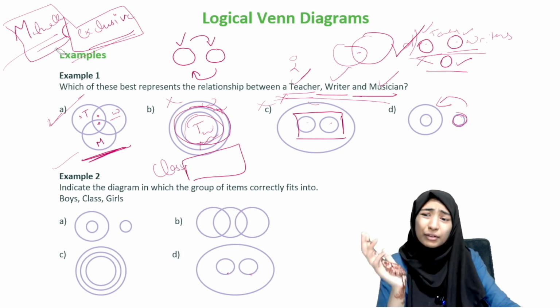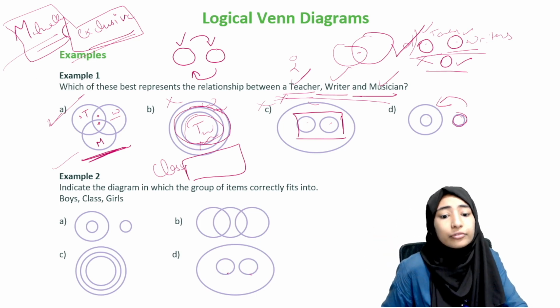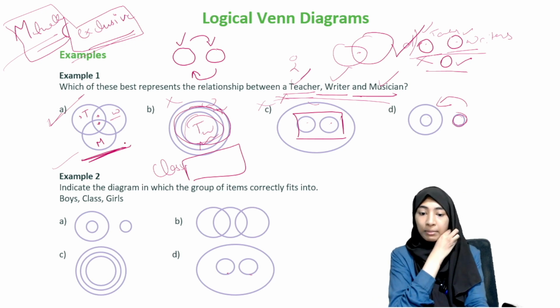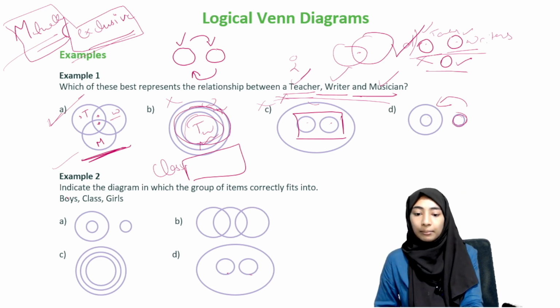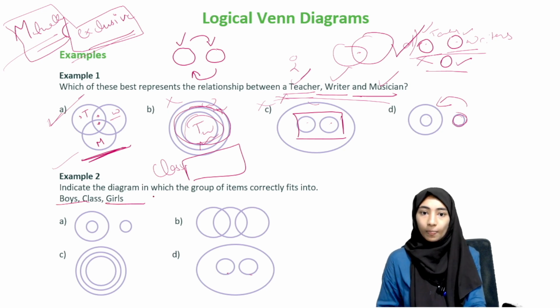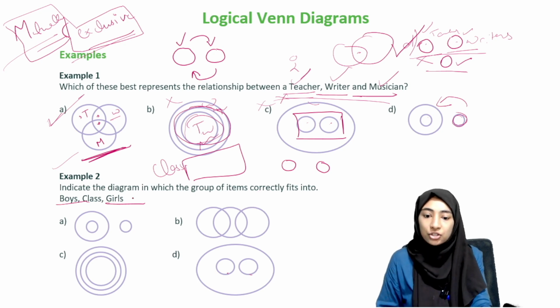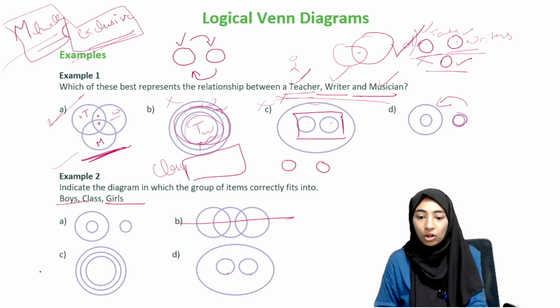When you do more questions of this kind, such contextual things will be clear for you. And even if it isn't, you can just go by the method of eliminating like we did now, right? I just went option by option, but another easier way to eliminate is just look at boys and girls. You know that boys and girls are mutually exclusive. A boy cannot be a girl, and a girl cannot be a boy, right?